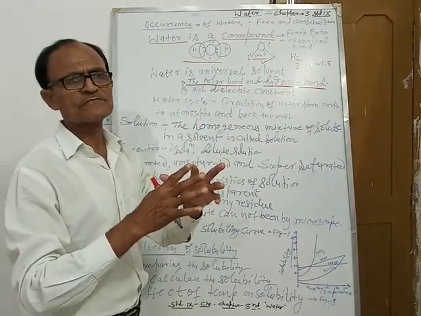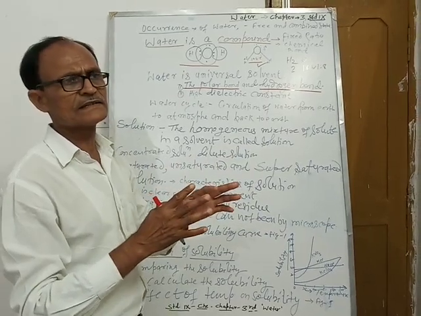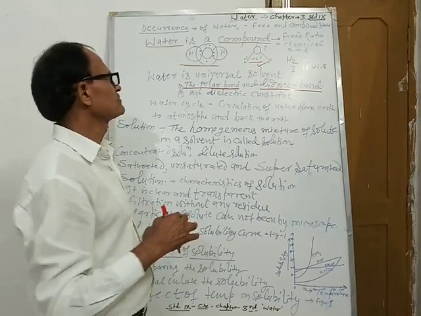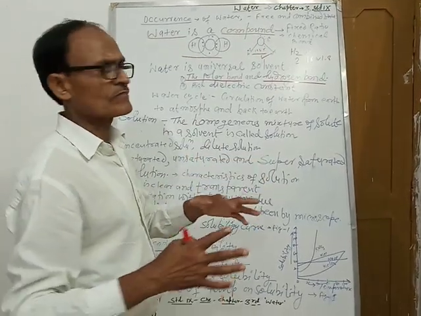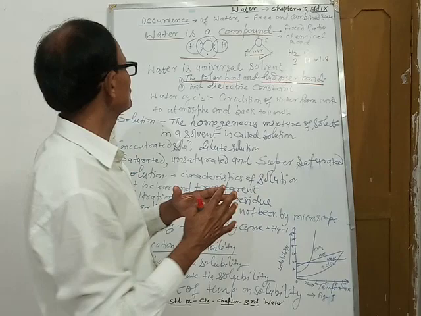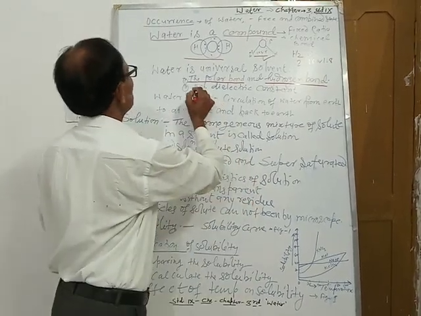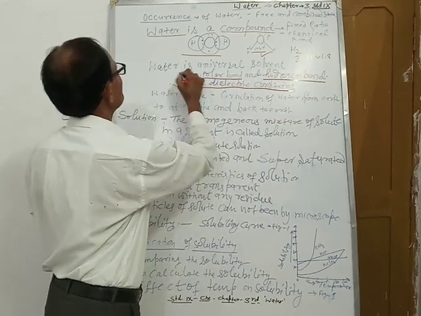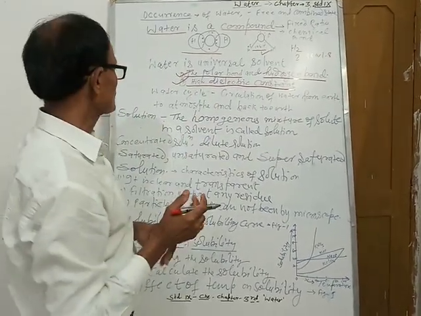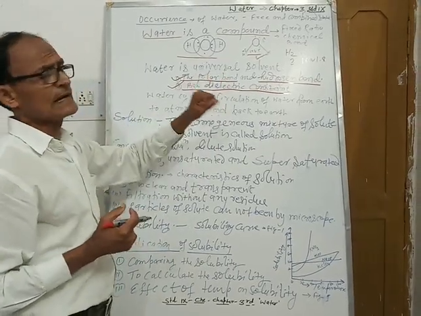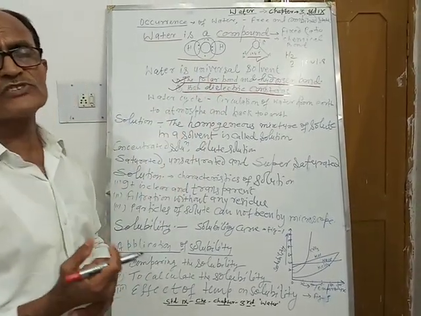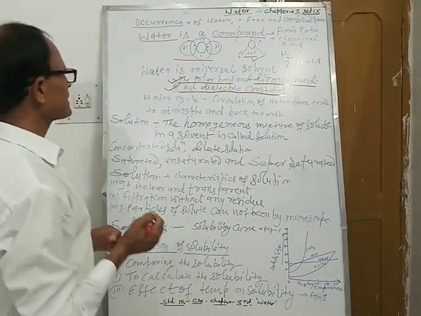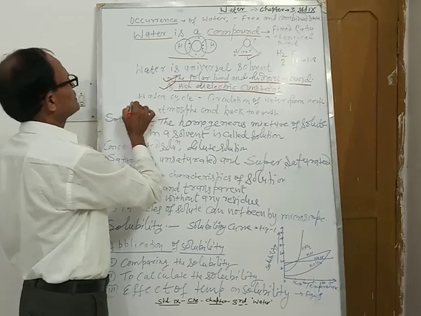When NaCl is put in, Na will be surrounded from all sides by oxygen, and in this way it will be dissolved into water. It has another property, that it has a high dielectric constant value, that makes water a universal solvent. This causes water to dissolve maximum substances into it.